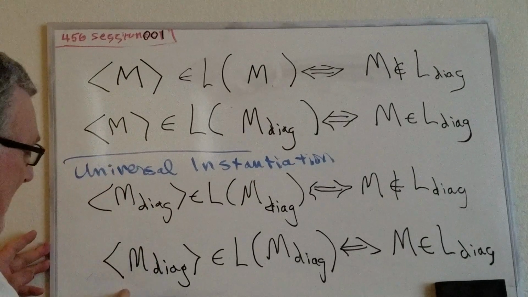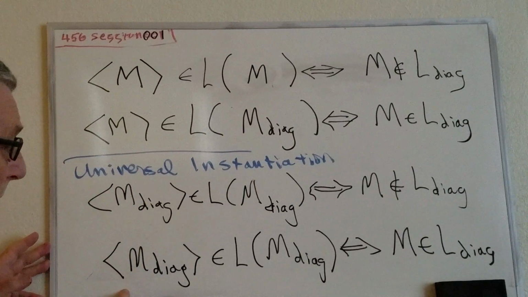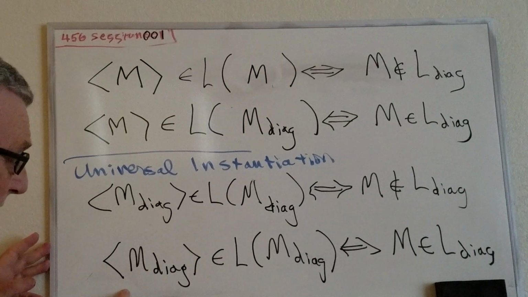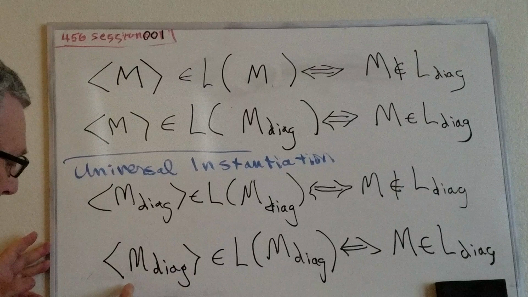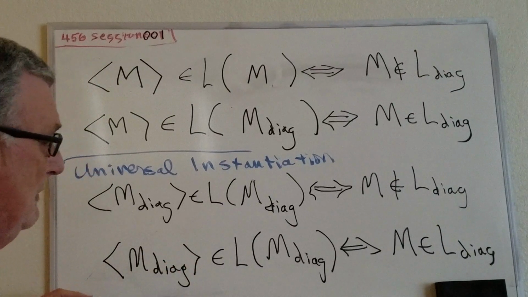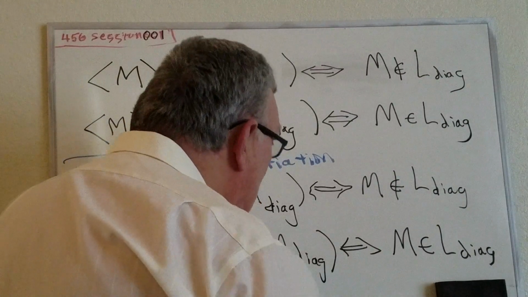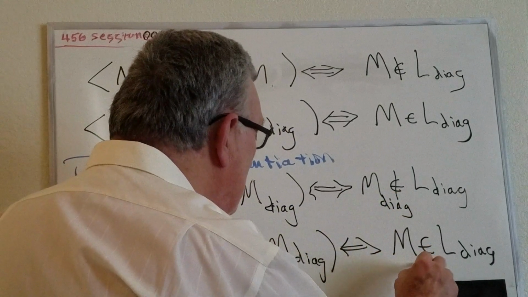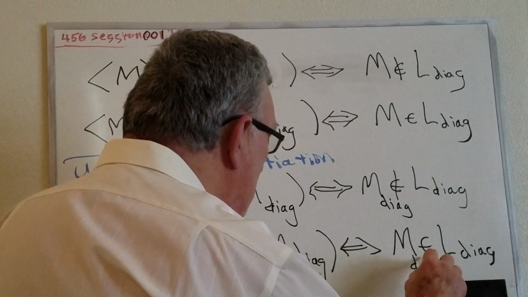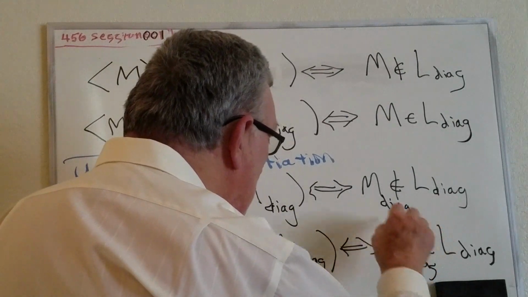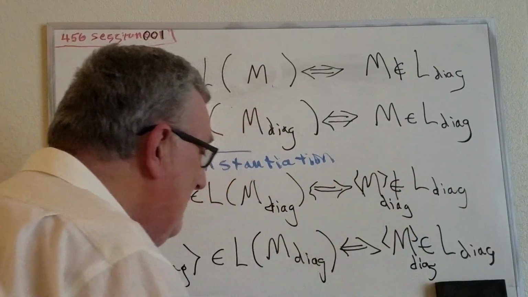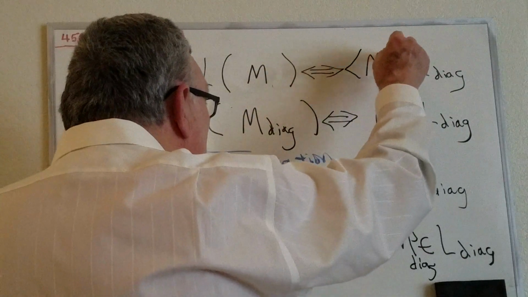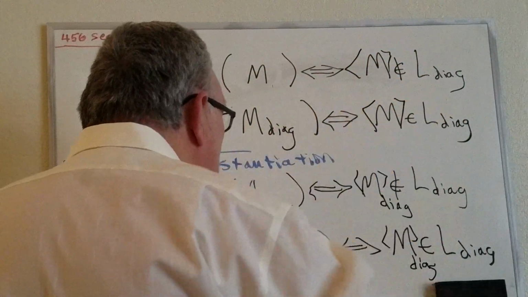By instantiating the second one, replacing each M by M diagonal, I have to write M diagonal here. Oh, sorry, I missed that. And this, of course, up here, these are descriptions.